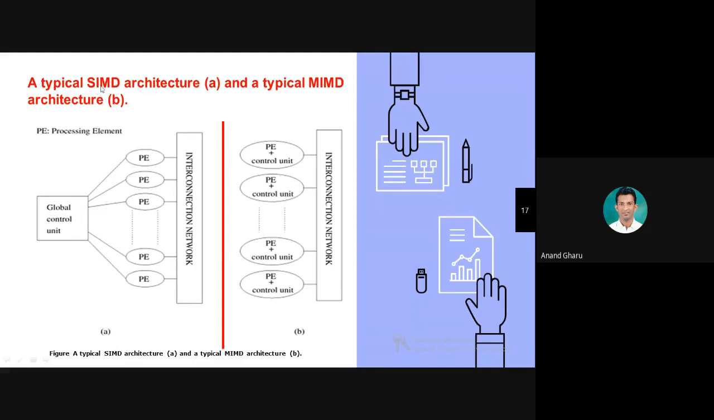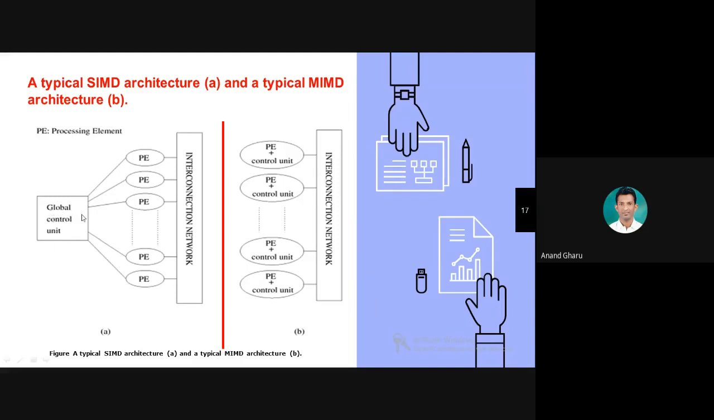Why? Because SIMD is single instruction and multiple data. Data can be multiple, but there is a single instruction. So the control unit only executes a single instruction at a time, and a number of processing elements are responsible for processing the data fetched by the control unit. But you can see there is a single control unit executing the instruction. So that's why there can be a bottleneck problem.